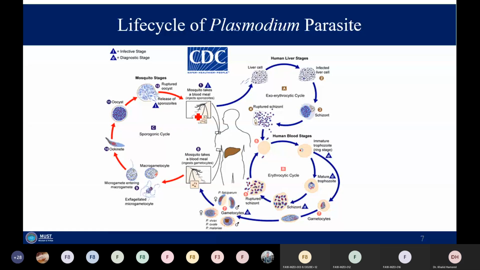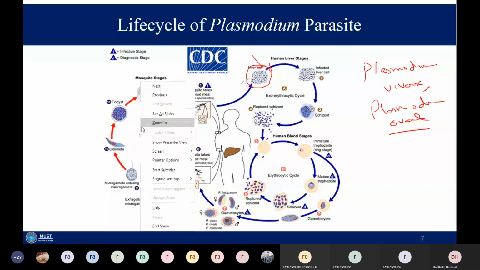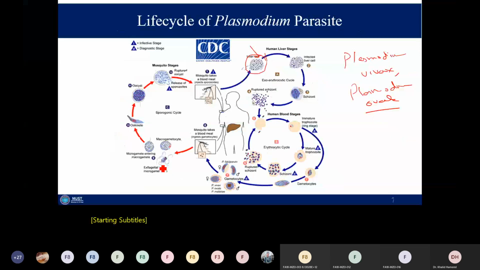So what happens is that in some cases, in case of Plasmodium vivax and Plasmodium ovale, once the sporozoites get injected into the blood of that person, after 24 hours they reach a liver cell, hepatocytes, and get internalized in a hepatocyte. So a mosquito injects Plasmodium parasites into a human host.